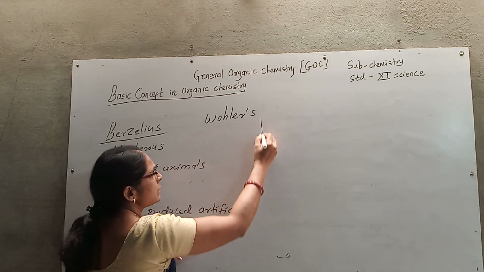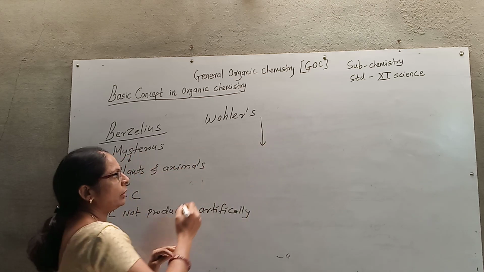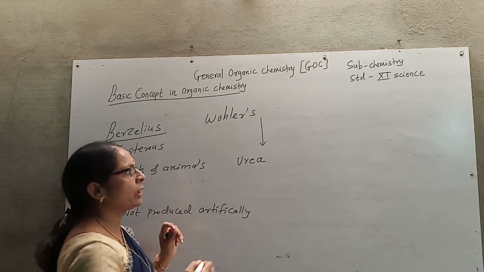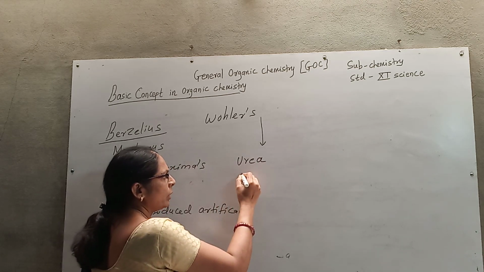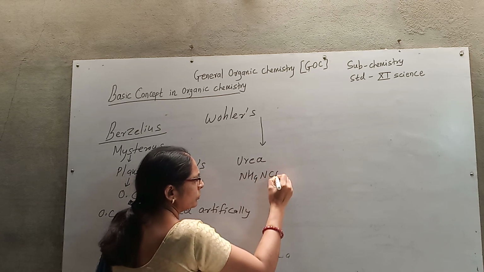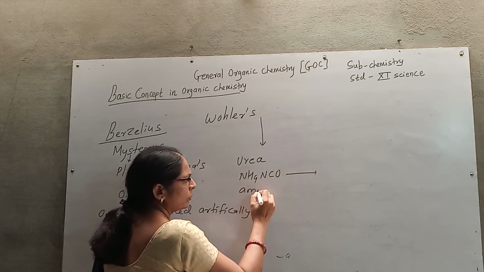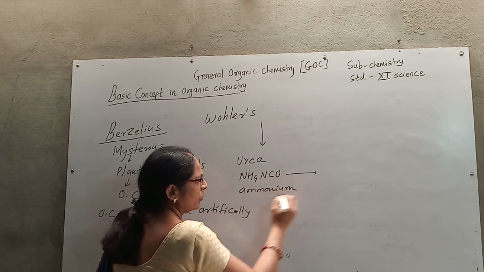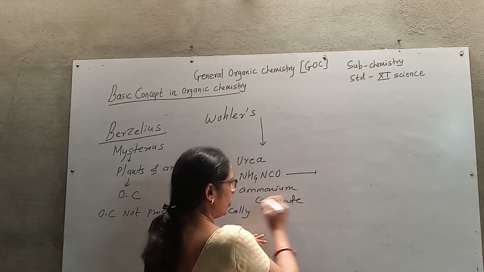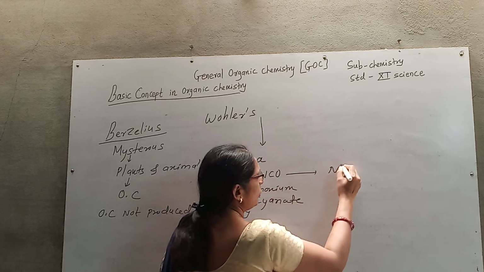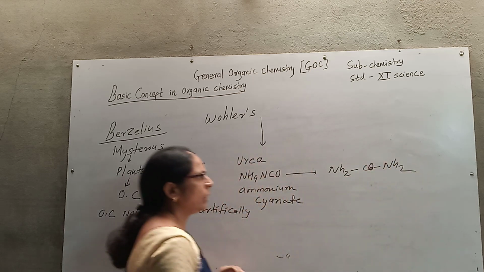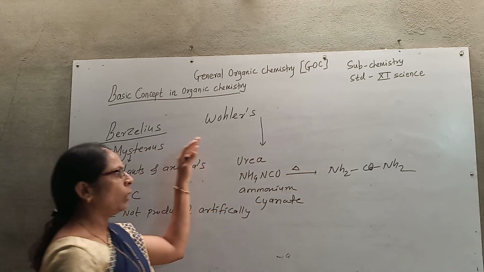Wöhler was the first scientist who disproved this theory by the discovery of urea. Urea is the first organic compound prepared in the laboratory from ammonium cyanide. So ammonium cyanide is converted to urea.